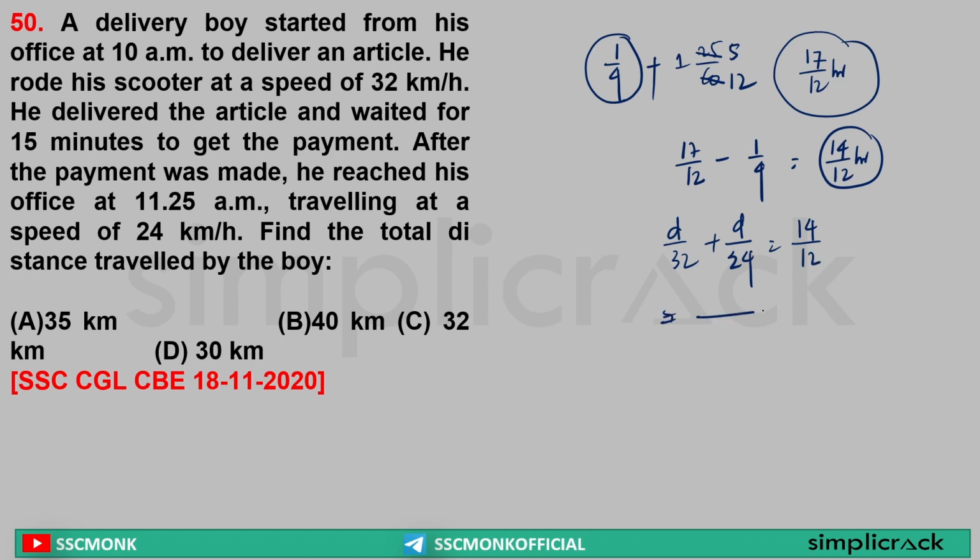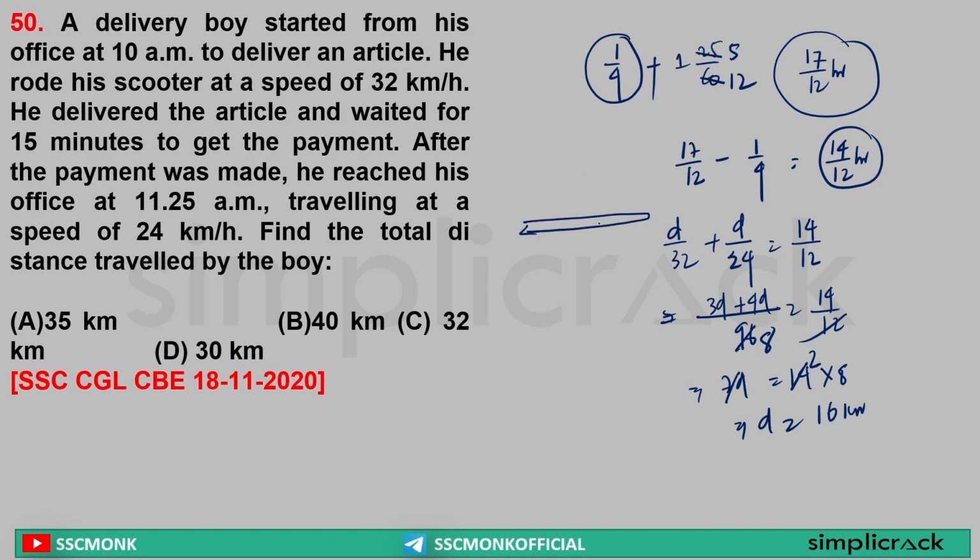Sir, here the LCM will be 96. So this will be 3d plus 4d is equal to 14 by 12. 12 8s are 96. 7d is equal to 14. So 7d is equal to 14 into 8. 7 2s are 14. So the distance is equal to 8 into 2, that is 16 km. So the distance travelled by the boy is what? He goes to the person's house, delivers and gets back. That means 2d. 16 plus 16 is equal to 32 km. So this is the distance the boy completely travels to do the delivery.